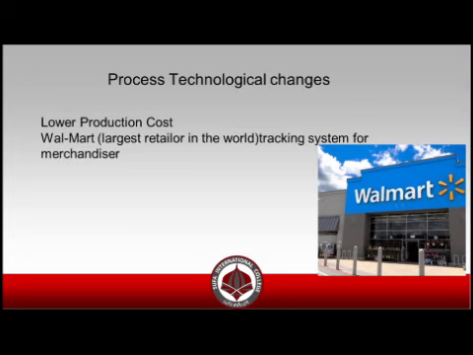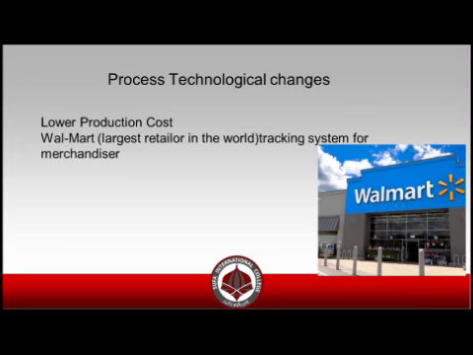right? They have mentioned the example of Walmart. You all should know what Walmart is. Walmart is the largest retailer in the world. They are grocery stores, and they are the merchandisers. They deal with the merchandisers all over the world.